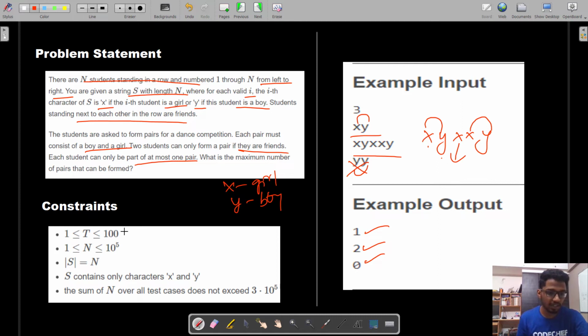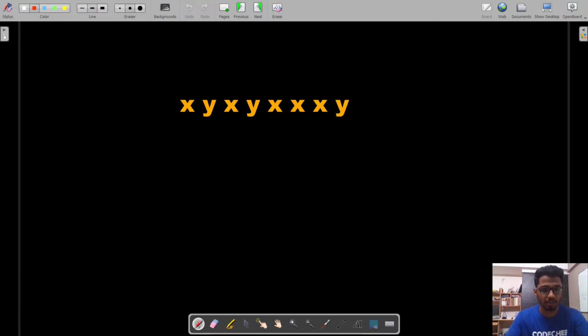So the constraints go like this. There are a maximum of 100 test cases. N, which is the length of the string, does not exceed 10 to the power 5. S only contains 2 types of characters, which are X and Y. The sum of n over all test cases does not exceed 3 into 10 to the power 5. So the approach is going to be quite intuitive. I will show it on the next page.